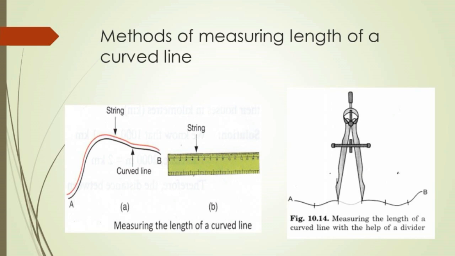Now count the number of segments. Therefore, the length of the line is equal to the number of segments times the length of each segment plus the length of the leftover part.